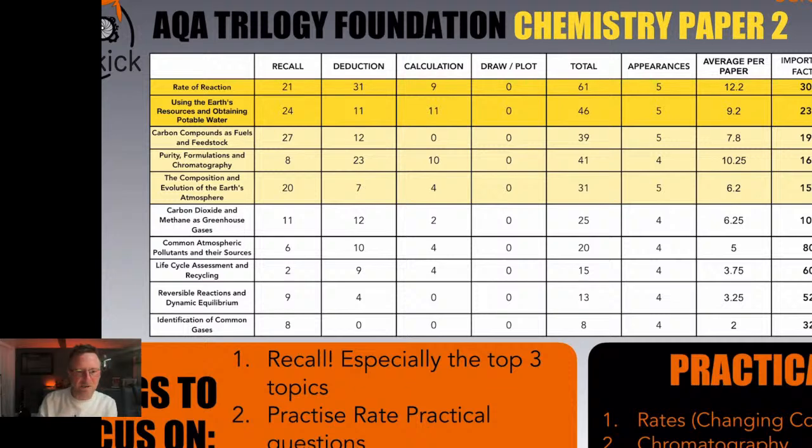So next thing, practice rate of reaction practical questions. Lots and lots of practicals for rates of reaction, lots of graph deductions and calculations that go with that. So working on rate of reaction questions is going to be massive for you, and it's going to make the question you get in your exam really, really easy.